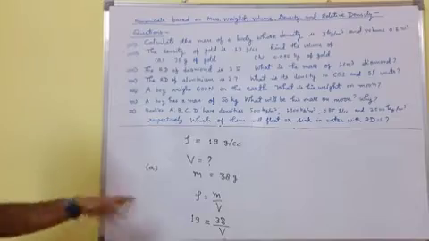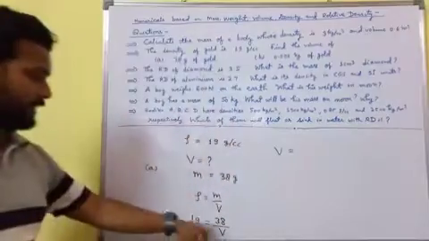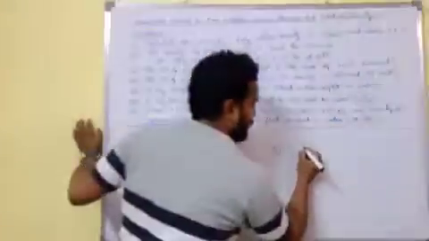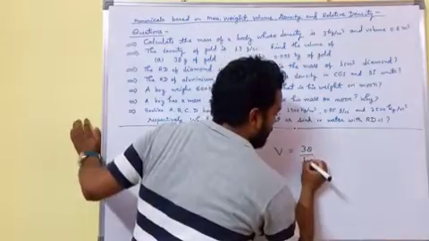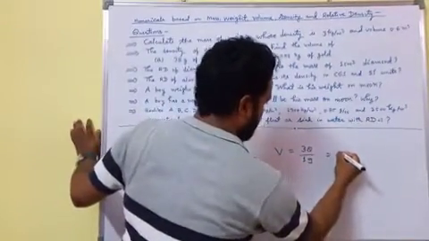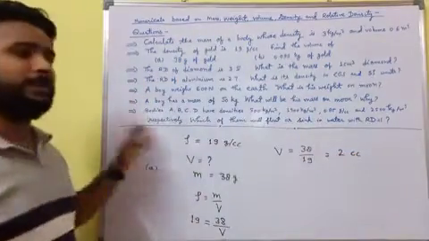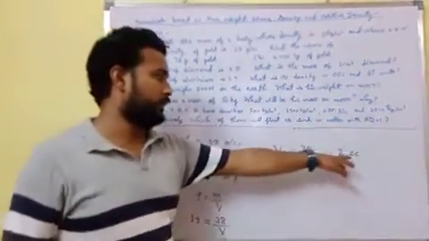V is the unknown quantity, so v equals 38 upon 19, which equals 2 cc, 2 cubic centimeter, also known as cc.